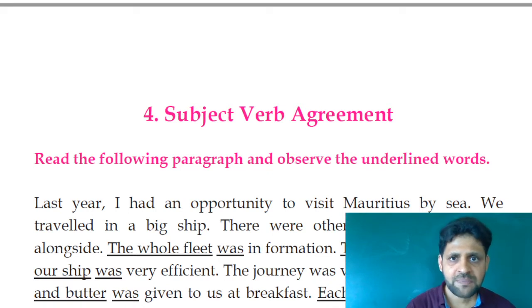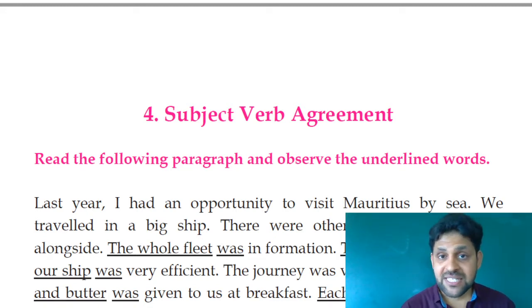See, when the subject is in third person singular number, he, she, it, the verb in the present tense takes s or es. Once again, follow me properly. When the subject is in third person singular number, he, she, it, the verb in the present tense takes s or es.